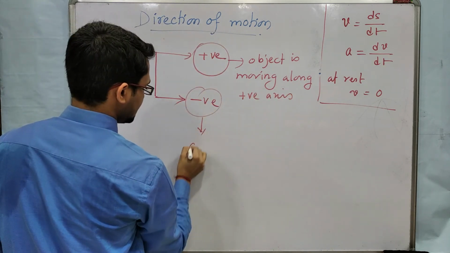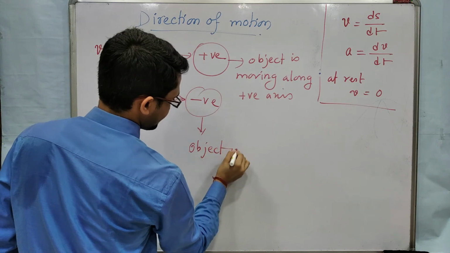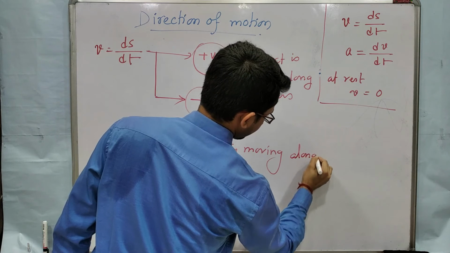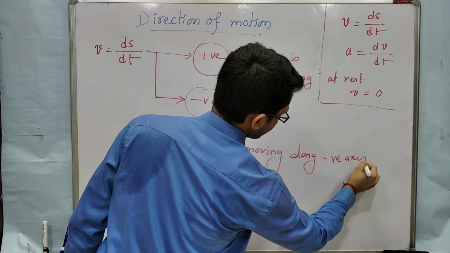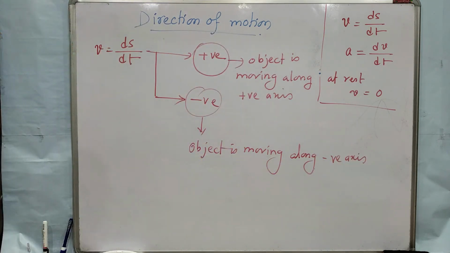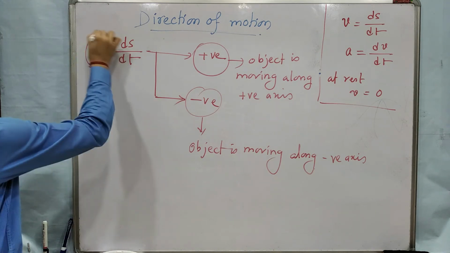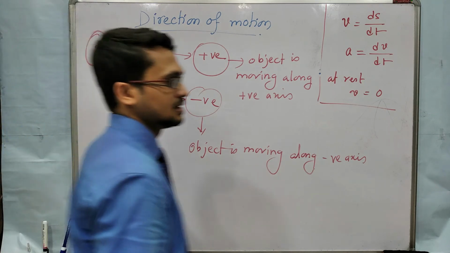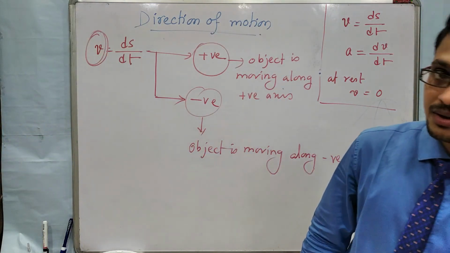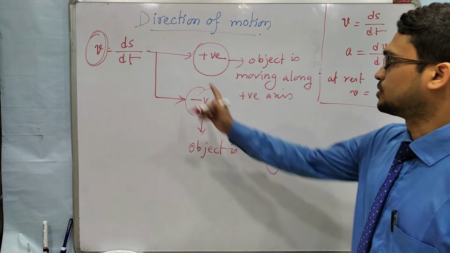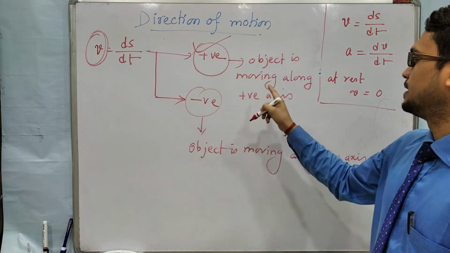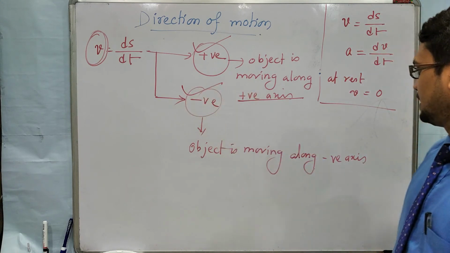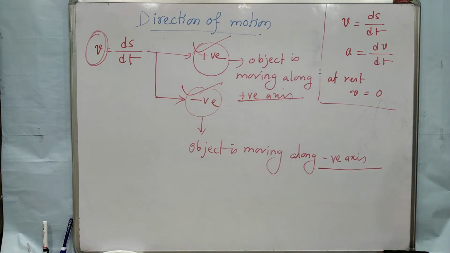Negative velocity means the object is moving along the negative axis. So velocity is that physical quantity which tells about the direction of motion. If velocity is positive, direction is along the positive axis. If velocity is negative, direction is along the negative axis.